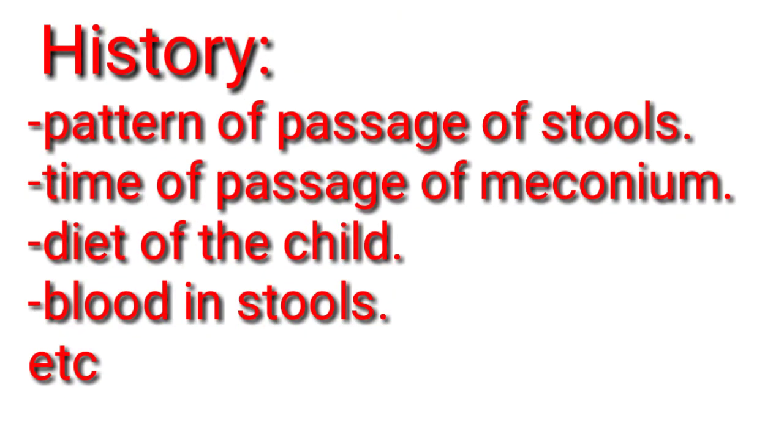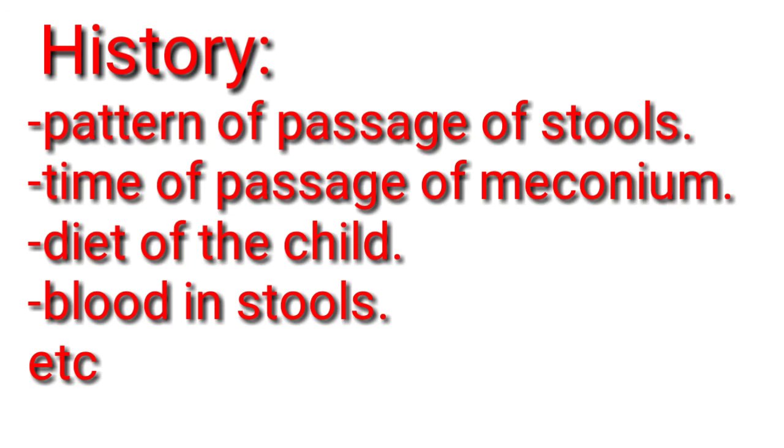Okay, now what is the approach for constipation? When a child with constipation comes to us, what approach do we have to take? Basically we ask for the history, and in the history we ask for the pattern of passage of the stools. Then a very important thing is when the first stool, that is the meconium, was passed by the child, because there are some diseases in which the passage of meconium is delayed. Usually meconium is passed by 48 hours after birth, but if it is delayed, there are some diseases which come under that category. One such example is Hirschsprung disease, which we will be discussing later in this video.